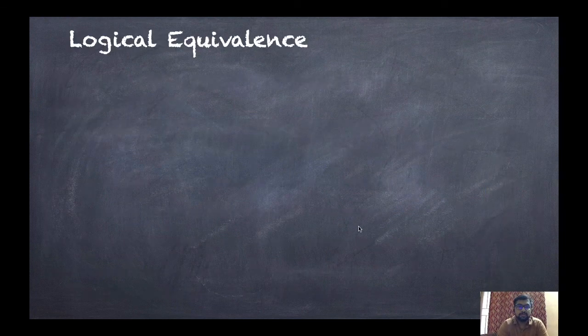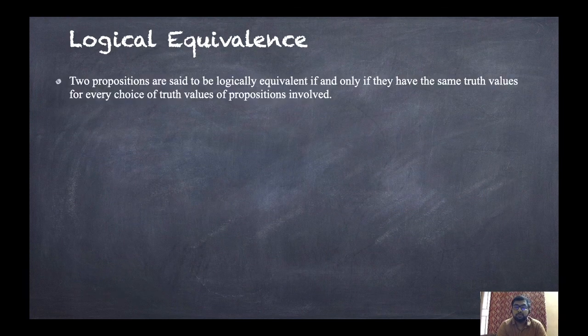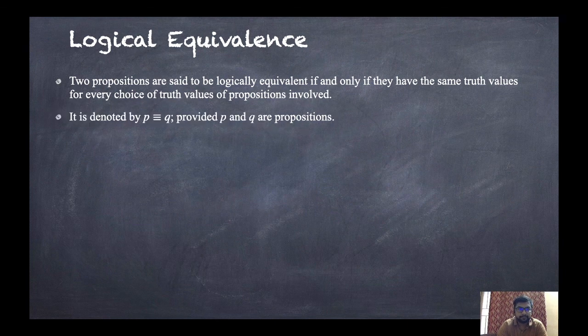Now let us discuss what is logical equivalence. Two propositions are said to be logically equivalent if and only if they have the same truth values for every choice of truth values of propositions involved. Again, I am repeating, two propositions are said to be logically equivalent if and only if they have the same truth values for every choice of truth values of propositions involved. And it is denoted by the symbol P logically equivalent to Q, provided P and Q are propositions.